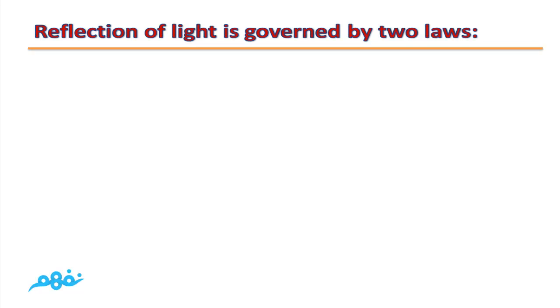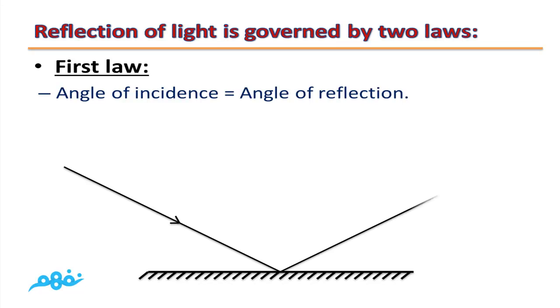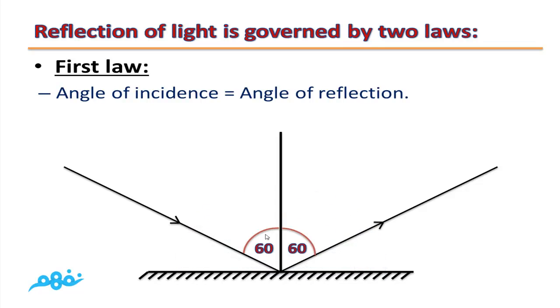Reflection of light is governed by two laws. The first law is angle of incidence is equal to angle of reflection. If we have a plane mirror and we have an incident light ray, it will be reflected. If we draw the normal from the point of incidence, we will have four angles. We are interested in this angle, the angle between the incident light ray and the normal, which is the angle of incidence, and the angle between the normal and the reflected light ray. As you can see, they are equal to each other, equals 60.